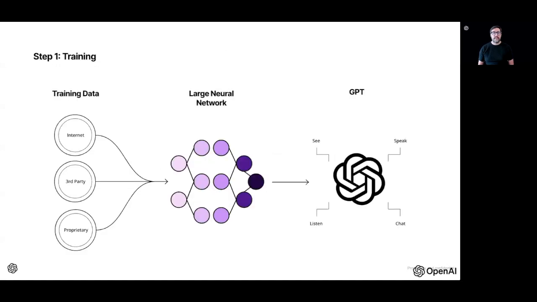During that training phase, the neural network is exposed to enormous amounts of data, including text from the internet, proprietary data sets, and data sets from third-party content partners. As it is fed this data, the model analyzes billions of sentences and continually adjusts its neural connections to minimize errors in predicting the next word, a process known as optimization.